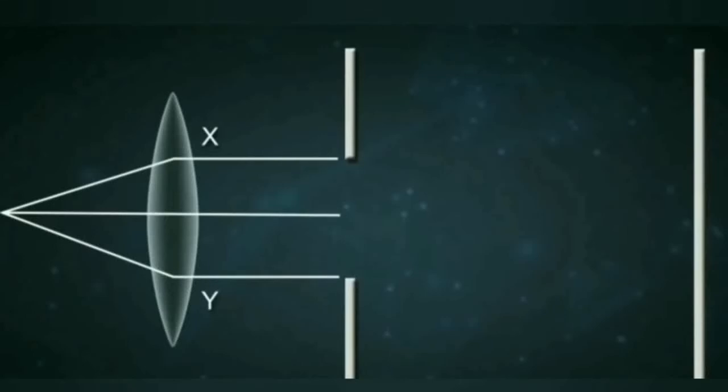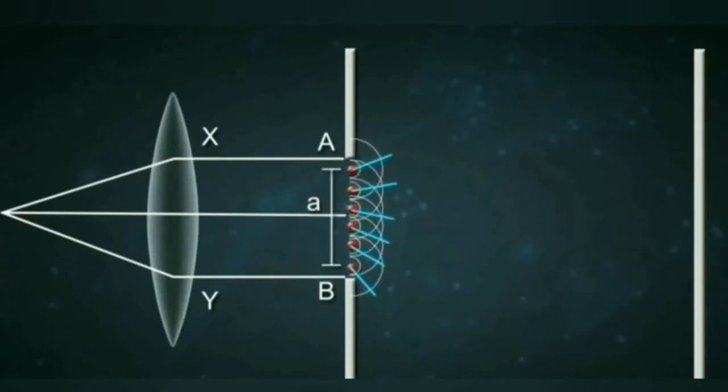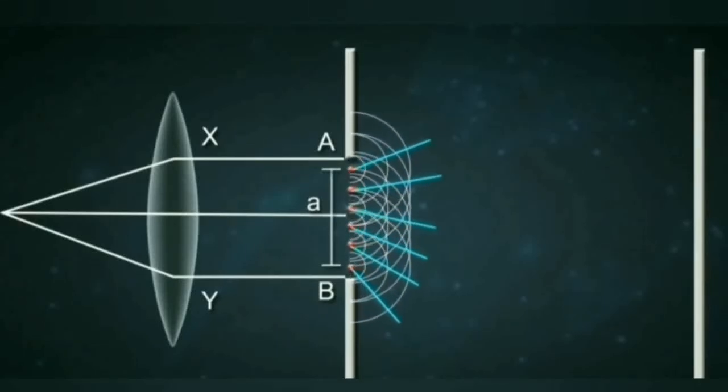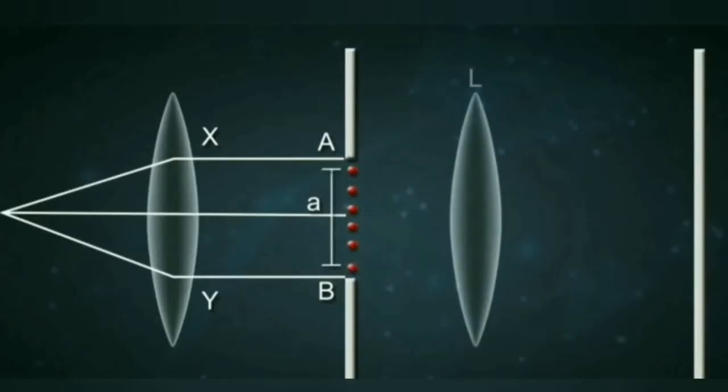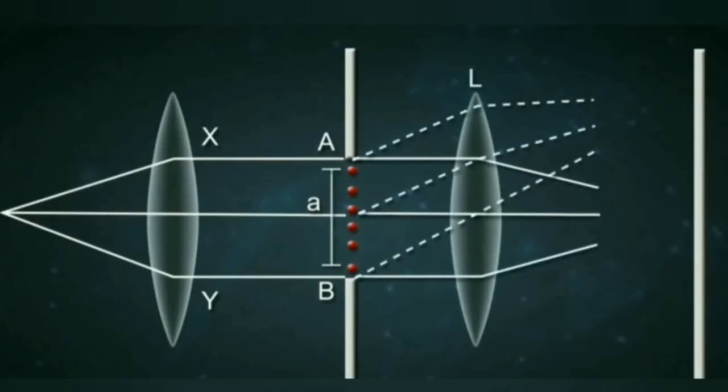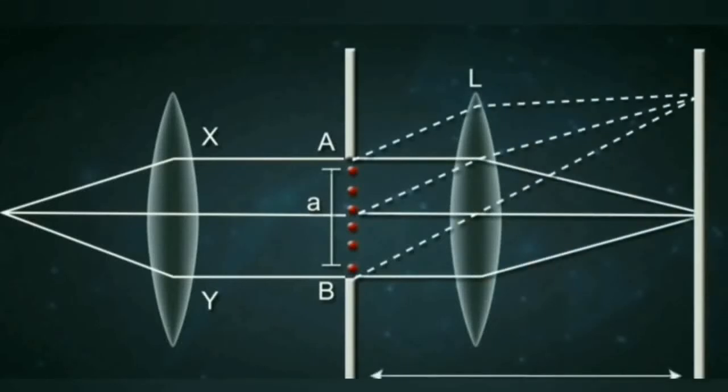Consider a monochromatic source of light emitting light waves of wavelength lambda placed at the principal focus of a convex lens L1. A parallel beam of light, that is a plane wavefront, gets incident on a narrow slit AB of width a. The diffraction pattern is obtained on a screen lying at a distance d from the slit and at the focal plane of convex lens L2.